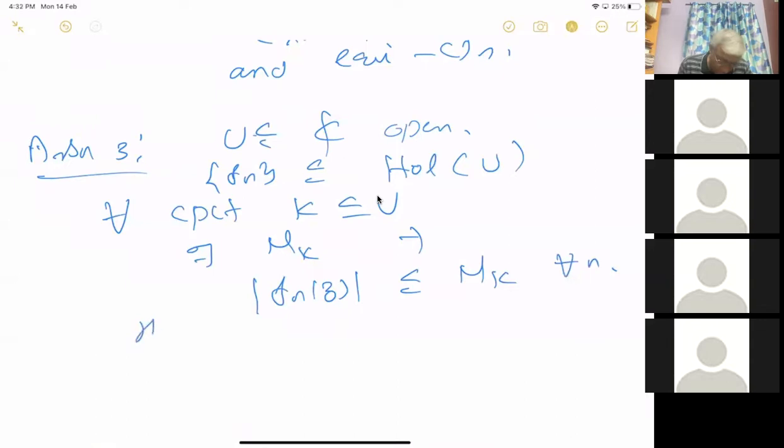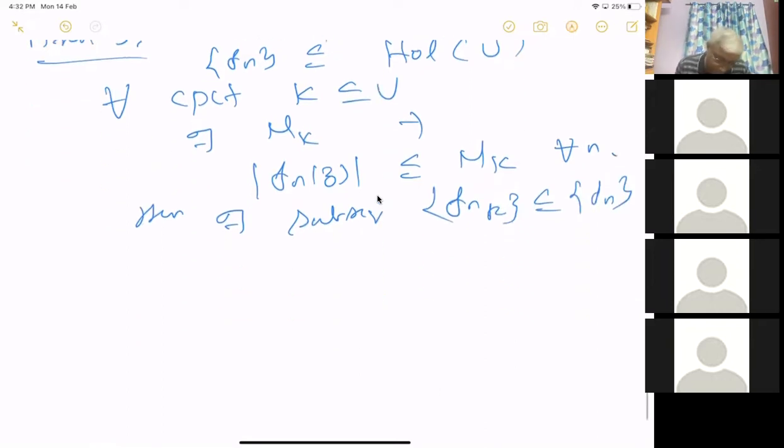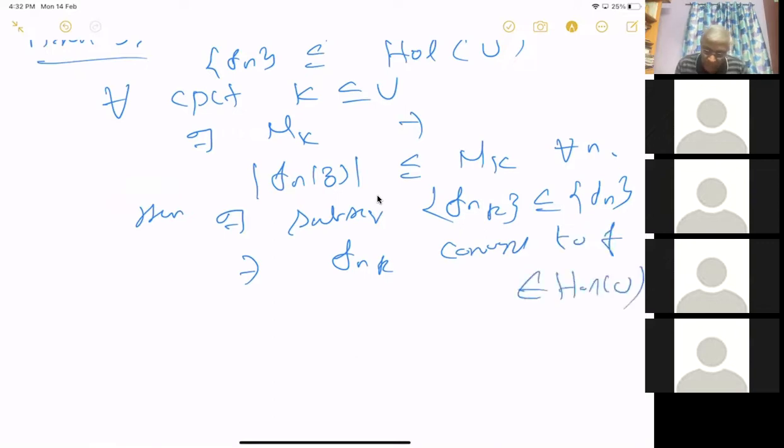Then there exists a subsequence F_nk. Subsequence of this Fn is just a notation for subsequence, such that F_nk converges to F, which is a holomorphic function.